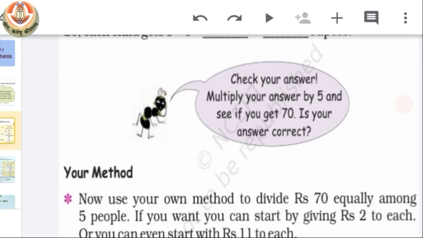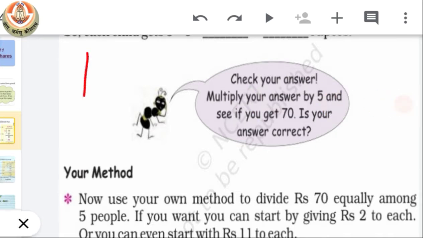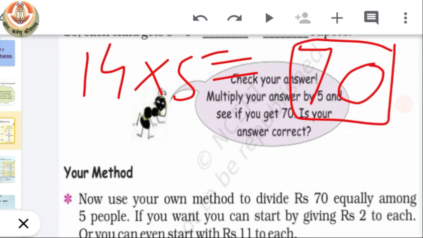Now check your answer: multiply your answer by 5 and see if you get 70. Is your answer correct? Our answer is 14, so we have to check it by multiplying 14 with 5. Yes, we all know that 14 multiplied by 5 gives us 70. So that means our answer is correct.